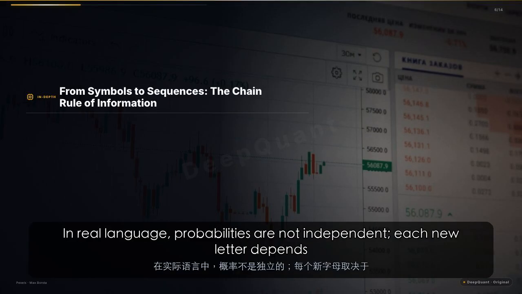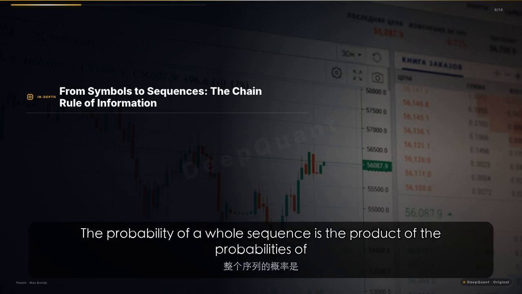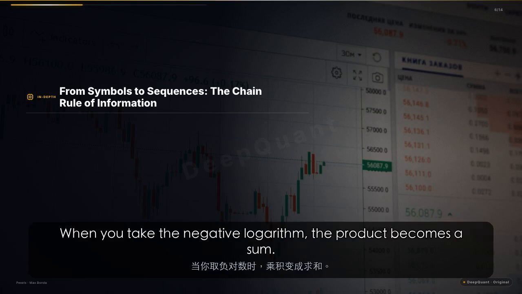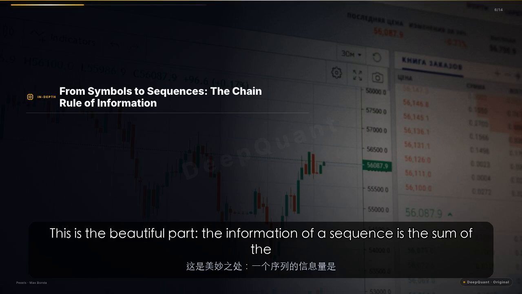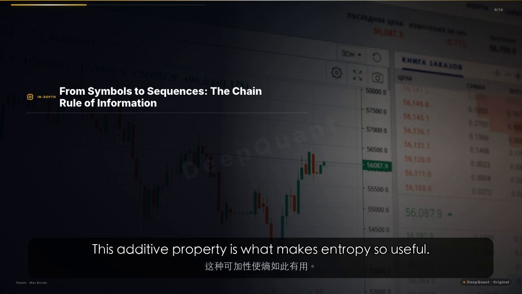In real language, probabilities are not independent. Each new letter depends on the previous context. The probability of a whole sequence is the product of the probabilities of each letter given its context. When you take the negative logarithm, the product becomes a sum. This is the beautiful part: the information of a sequence is the sum of the information of each symbol, given the context. This additive property is what makes entropy so useful.